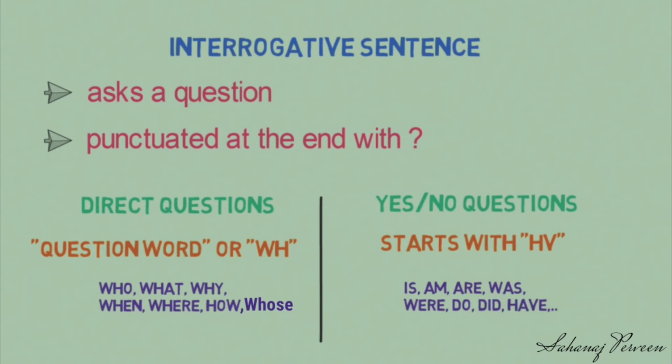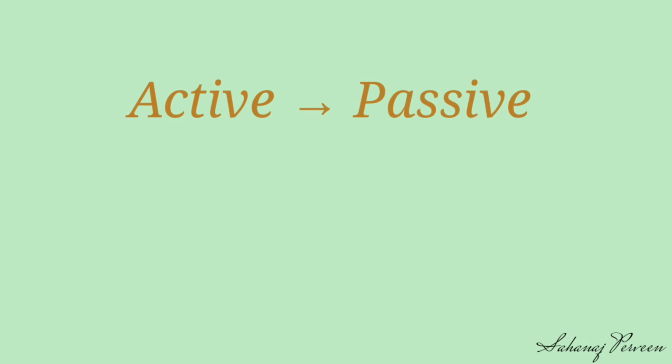Yes/no question: this type of question starts with a helping verb like am, is, are, was, were, do, does, did, have. Generally, these questions are designed to be answered simply with either yes or no. At the very beginning, we will learn how to convert an active to passive in case of yes/no question.